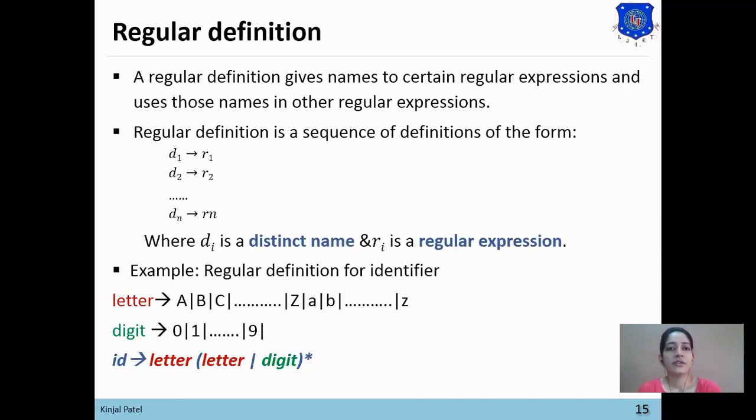So in this video we have learned the role of lexical analyzer, input buffering, and regular expression and regular definition. Thank you.